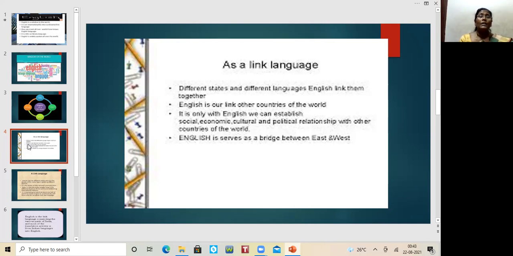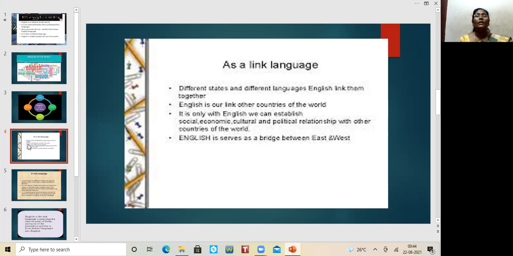But we cannot speak our own mother tongue. We cannot speak and we cannot have a conversation. So in the meantime, if I am well versed in English and the person I'm meeting is also very good at speaking English, we can keep aside our mother tongue, which is not understood by each other, and we can use English as a link language so that we can share what we want to converse, and we can share the feelings, and we can have a link with each other. That is the meaning of it.